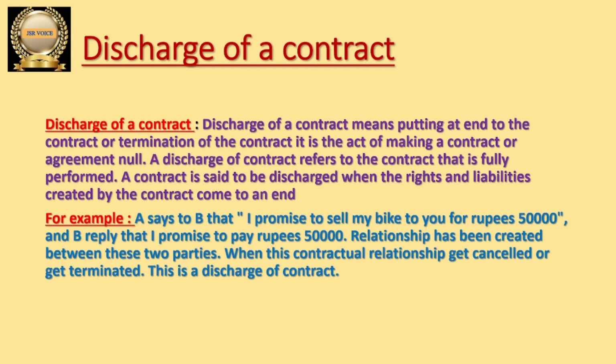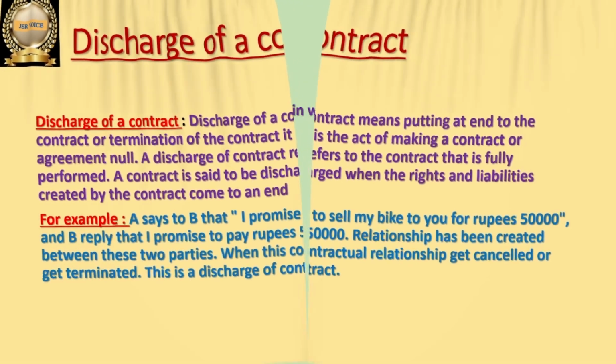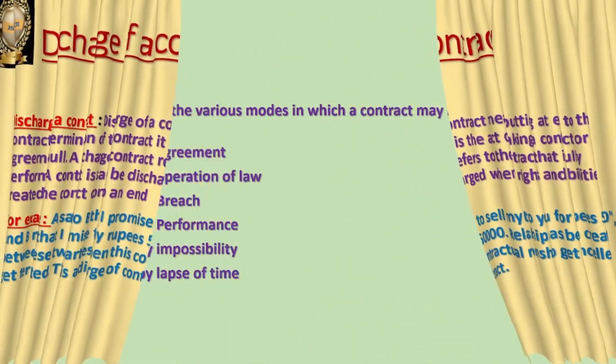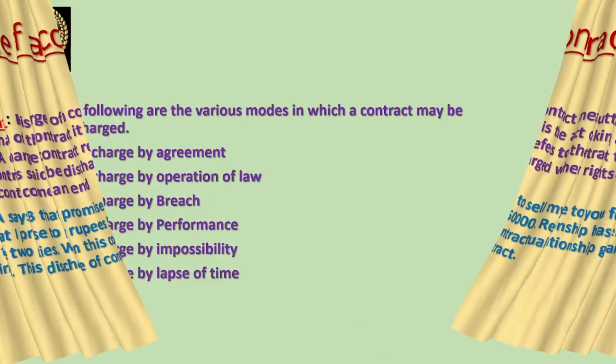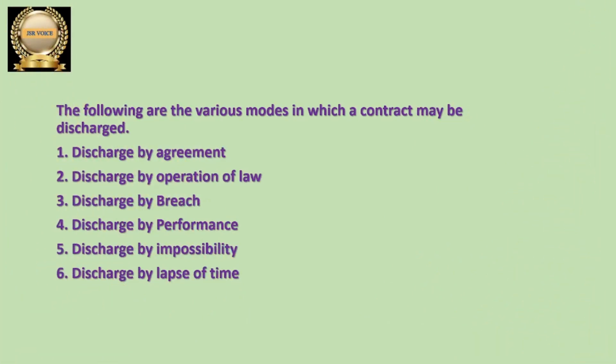Here the parties are not going to perform. Whatever they have to perform, if any one party, or due to any reason, they do not perform anything, then we can call it a discharge of a contract. Hope it is clear what discharge of contract is. Let us move on and discuss the various modes under which the contract is discharged.